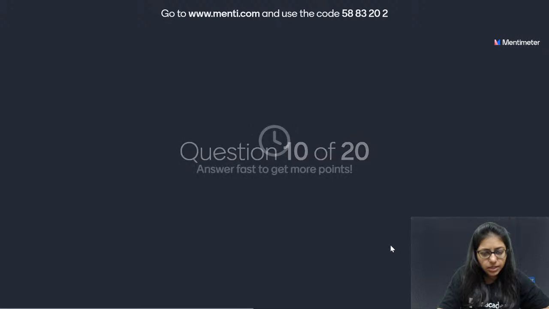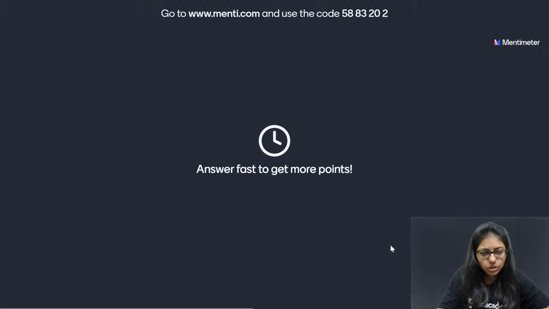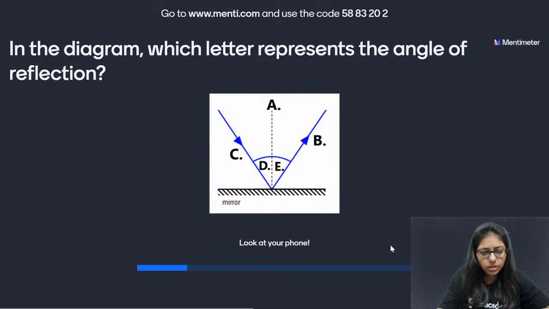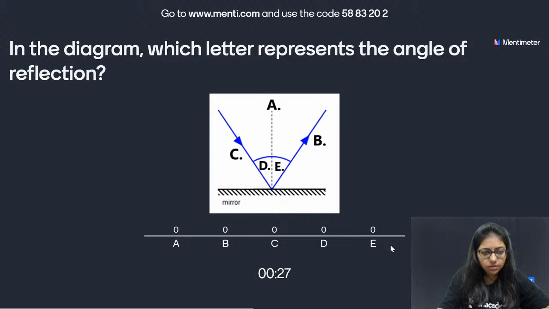Okay, let's move on to the next question, which is almost similar to that. Which letter represents the angle of reflection? I am asking about the angle, guys.